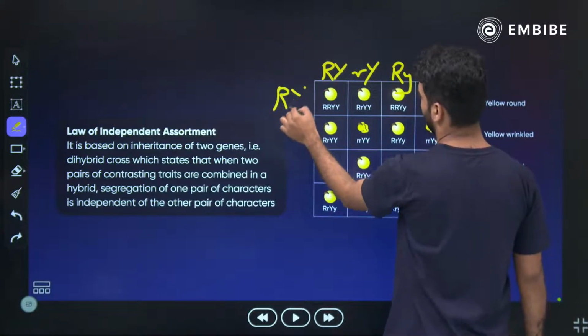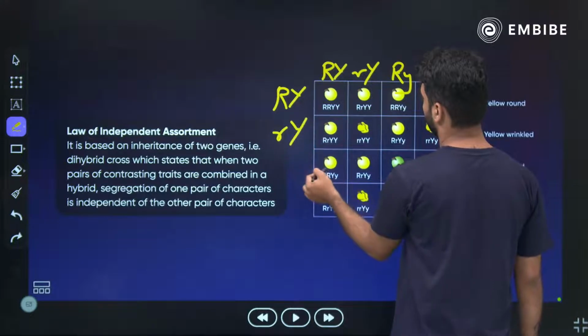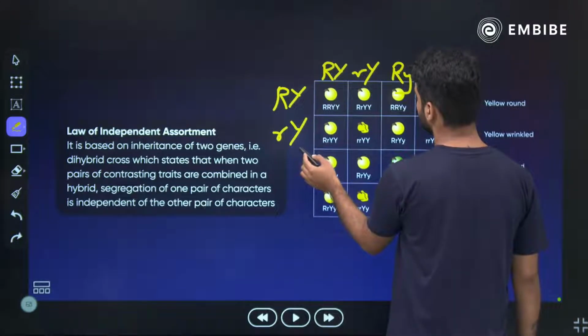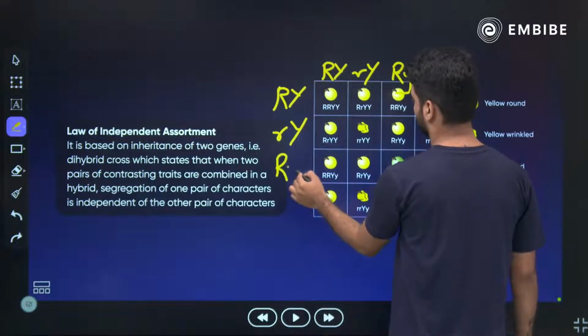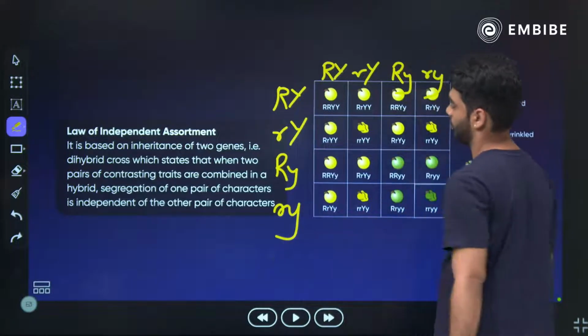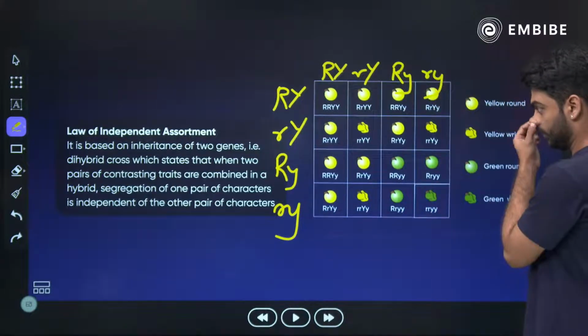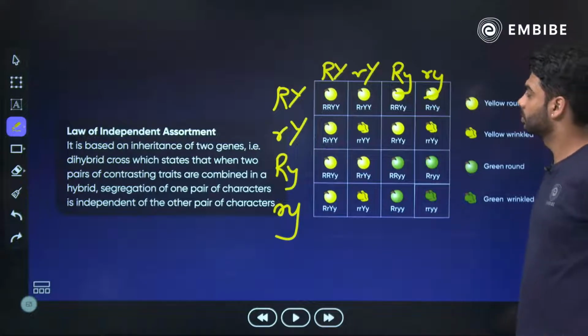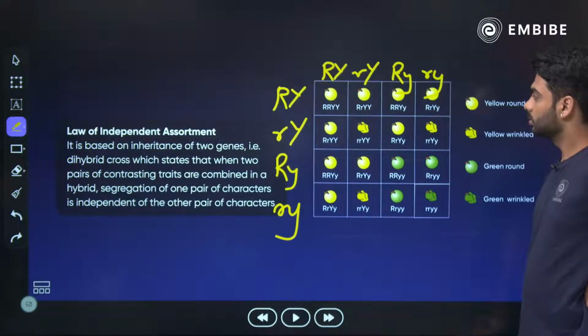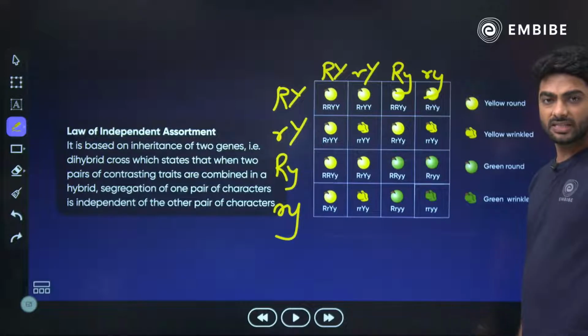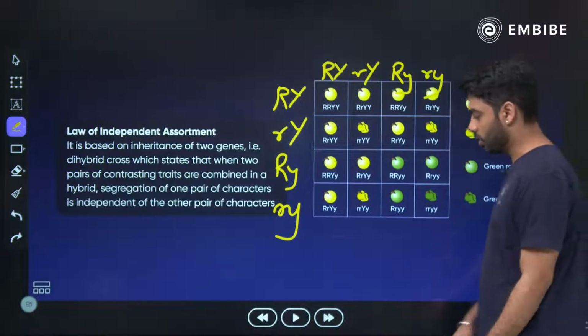Capital R, capital Y, small r, big Y. Okay, this is the law of independent assortment.